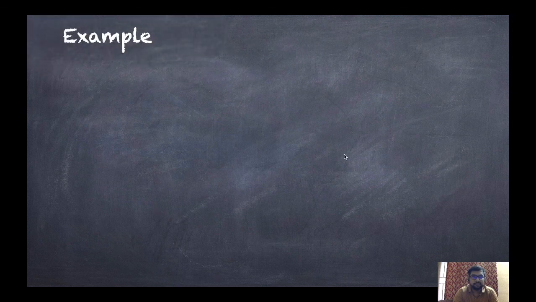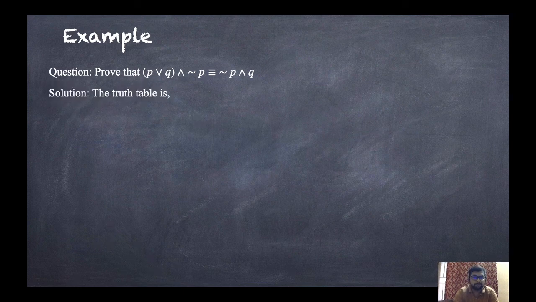Let us take an example. Prove that P or Q and not P is logically equivalent to not P and Q. So again, in the same manner we need to create a truth table. So how many columns will be there? There will be P, Q, this one, that is P or Q, and then this one, not P, and then this whole term, left hand side, that is P or Q and not P, and last, this not P and Q. So here there are two statements, so there will be four possibilities.